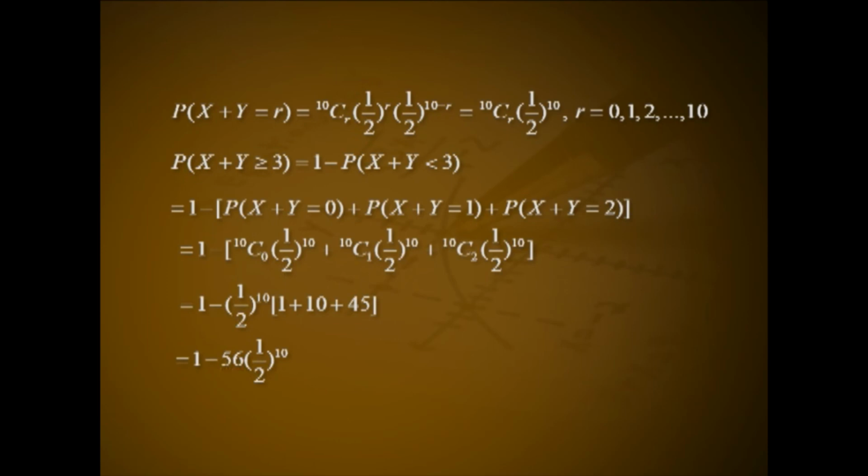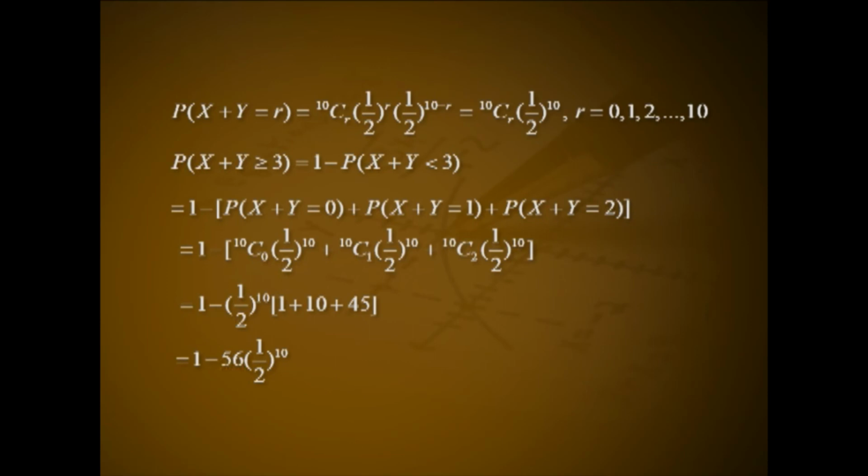Then P of x plus y equal to r equal to 10Cr (1 by 2) raised to r into (1 by 2) raised to 10 minus r. This is equal to 10Cr (1 by 2) raised to 10 for r equal to 0, 1, 2, etc. up to 10. P of x plus y greater than or equal to 3 equal to 1 minus P of x plus y less than 3, that is 1 minus [P of x plus y equal to 0 plus P of x plus y equal to 1 plus P of x plus y equal to 2].